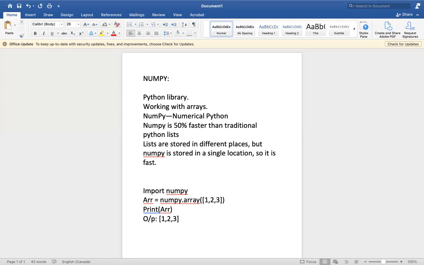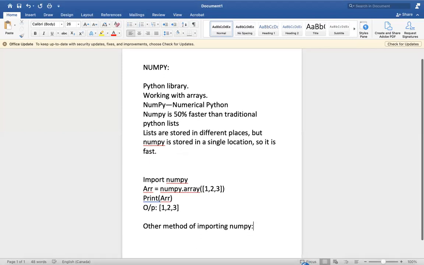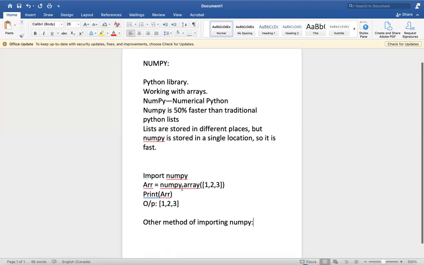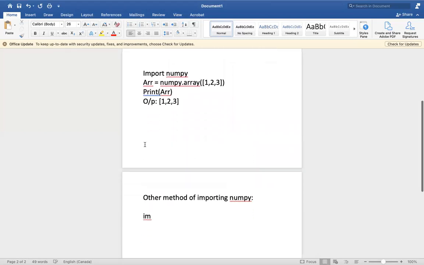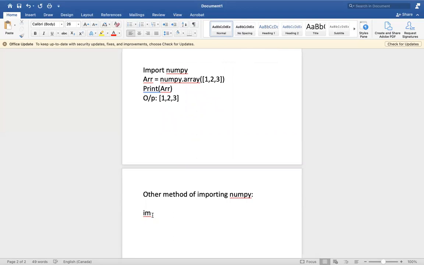Instead of importing like this, we have another method of importing numpy. Instead of using import numpy, we can use import numpy as np.